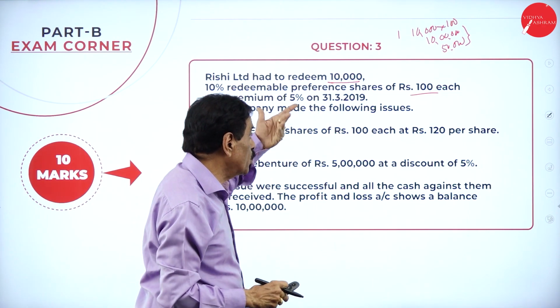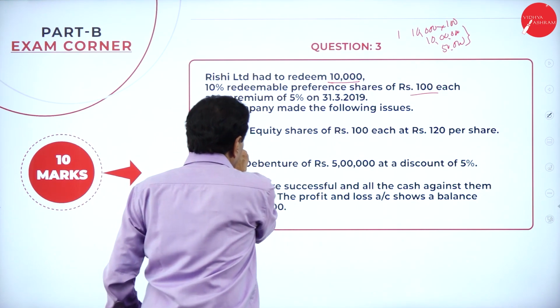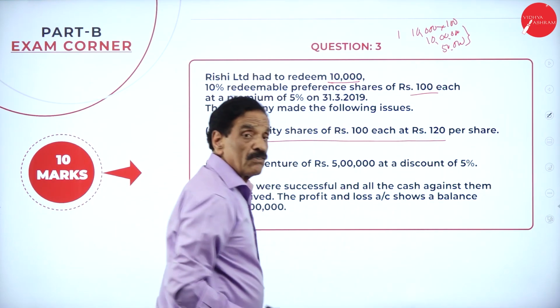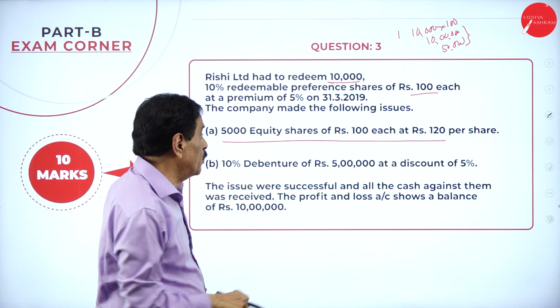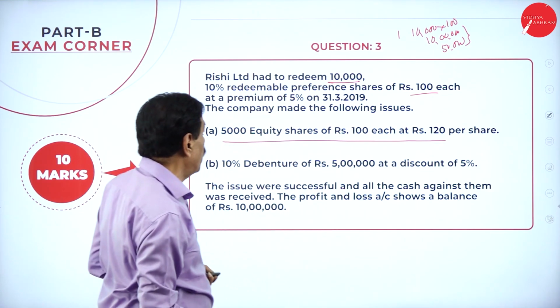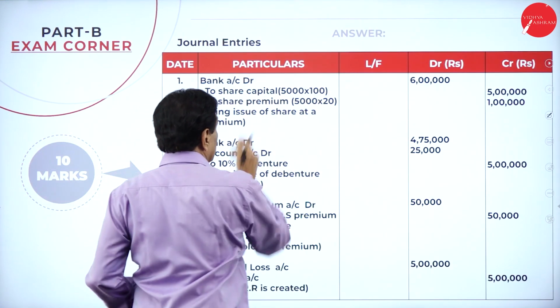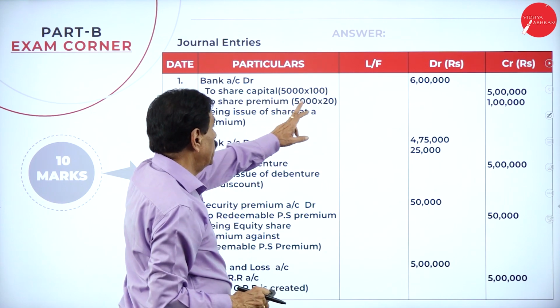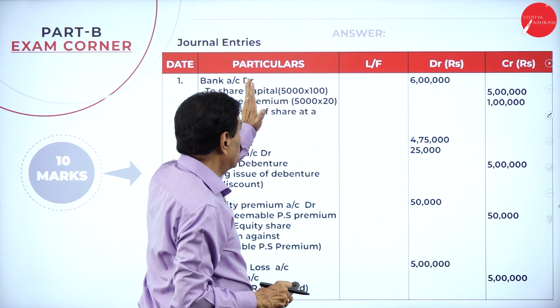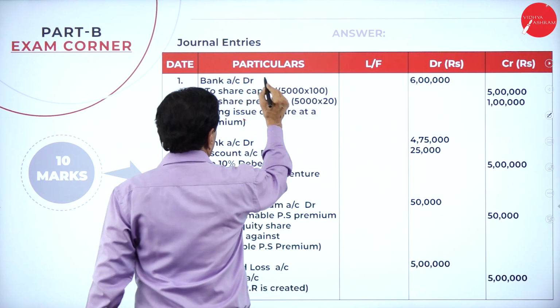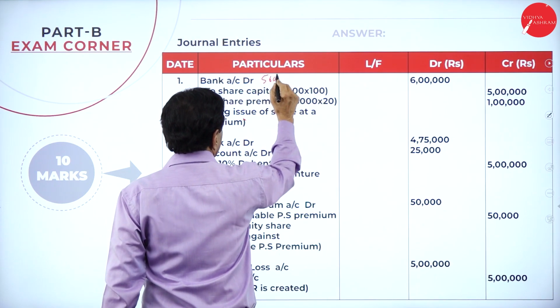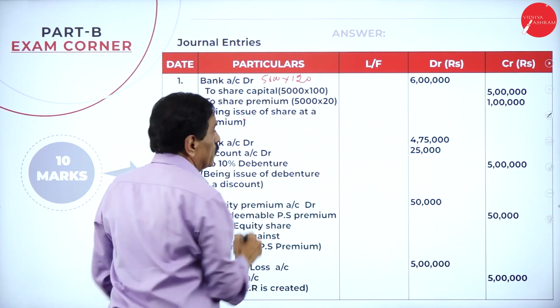The premium should be paid out of the equity share premium. See how many shares were issued: 5,000 equity shares were issued at the rate of 120. First, bank account debit, 5,000 into 120, you get 6 lakh.